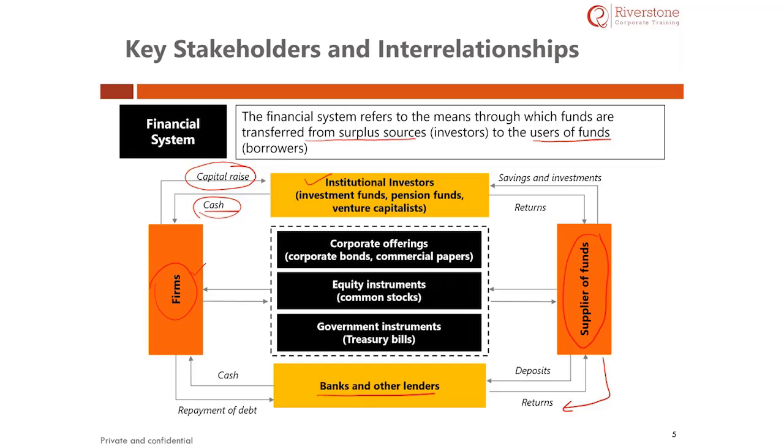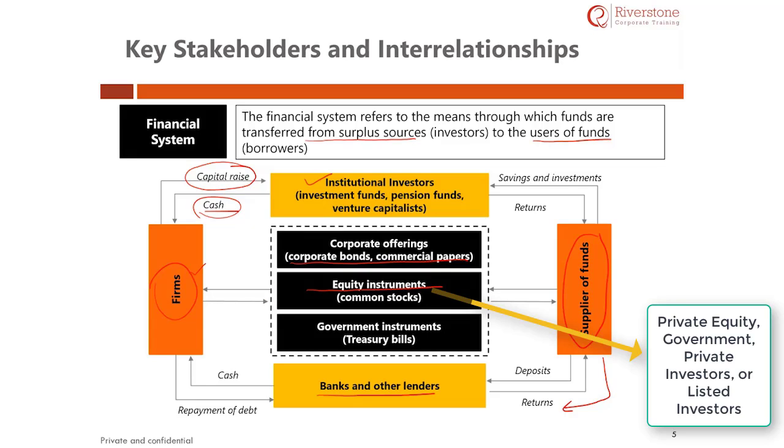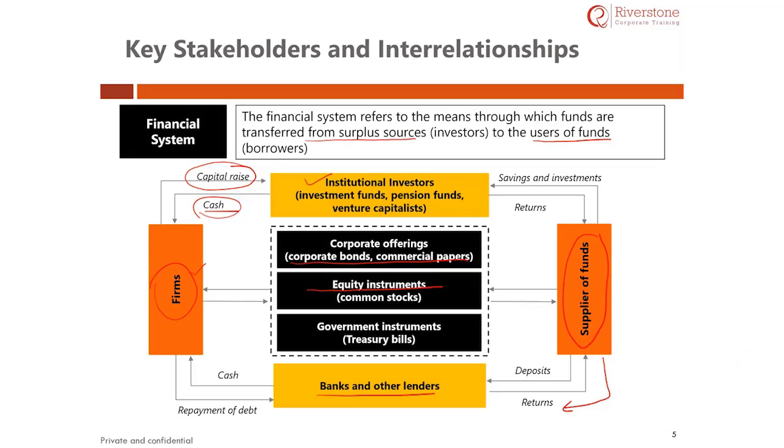Apart from these institutions, investors and bankers, there are other entities such as corporates. As a company, you can raise money through corporate bonds and commercial papers. A corporate bond is basically a way where the corporate company raises money on a long-term basis from the investors, whereas a commercial paper refers to the money that is raised on a short-term basis. In addition, we can also issue shares and raise capital on them. This is the money that can be raised either from private equity, government, private investors, or listed investors. Moreover, we can issue fresh shares and procure the money.